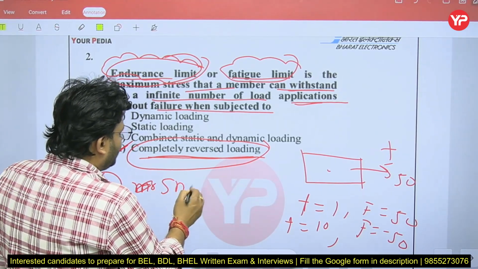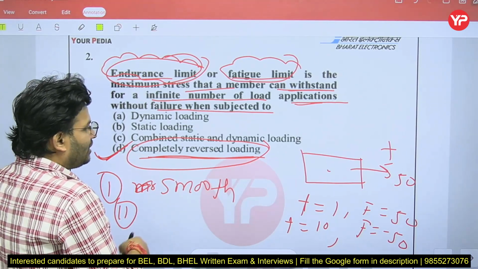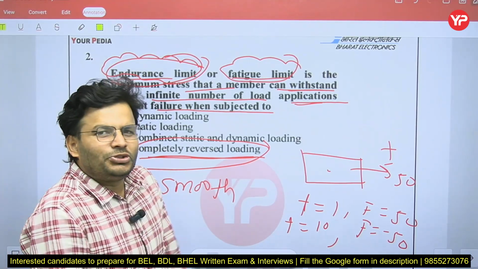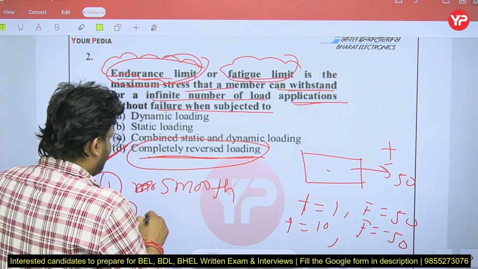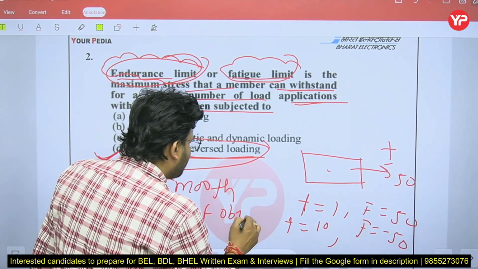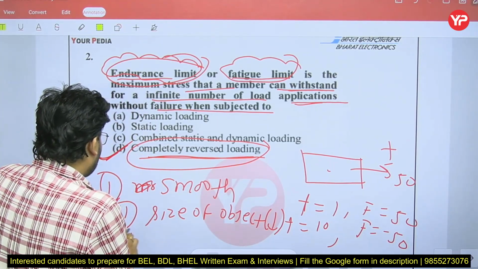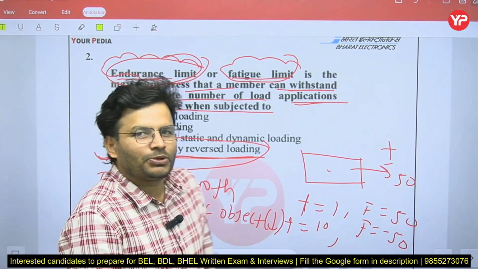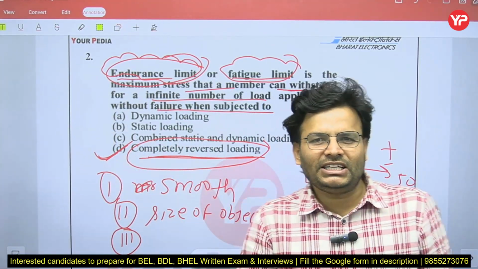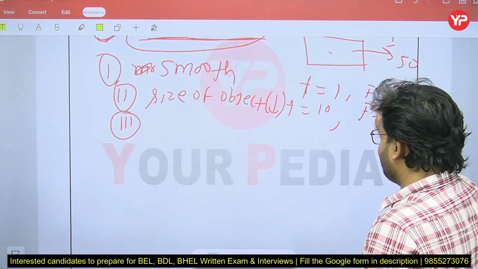You can make the body smoother. Second thing, you can reduce the size of the object. And third thing, one approach is known as the shot peening process. By these 3 ways, we can increase the life of any member under fatigue load.